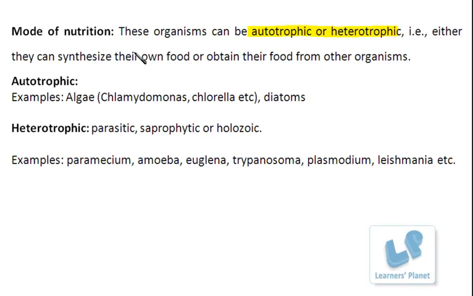So the examples of the autotrophic organisms are algae and the diatoms. Specific examples of algae are Chlamydomonas and Chlorella, and there are so many others also. The diatoms are the simplest phytoplanktons.